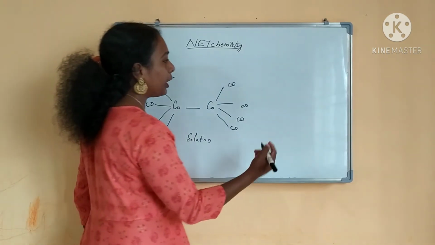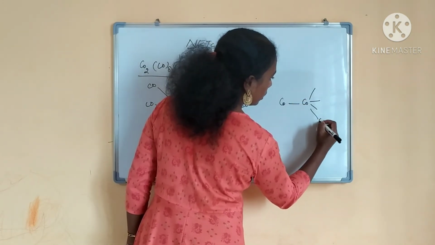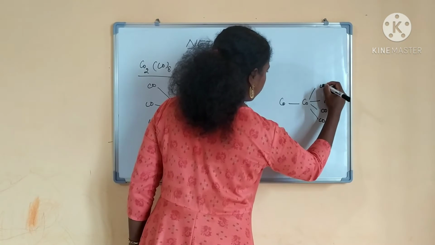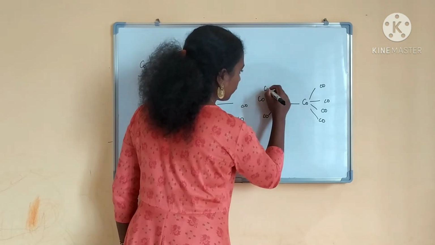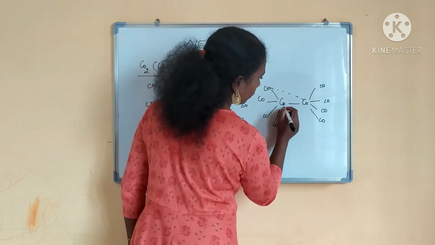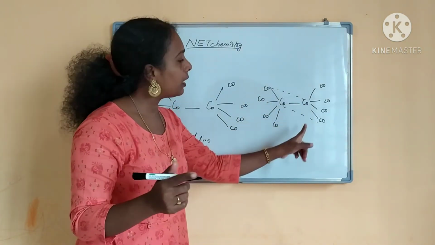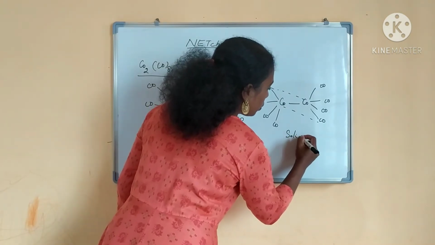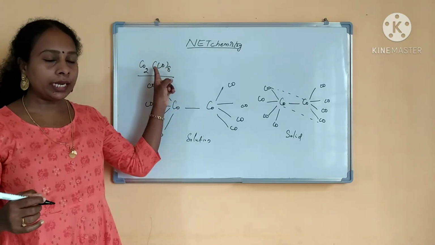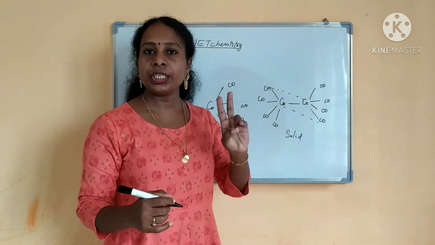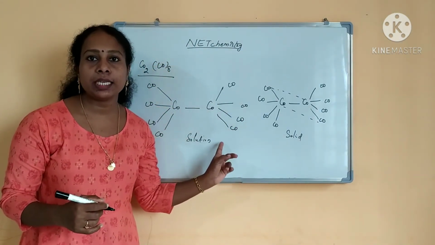There is no bridging. If you take the solid state, 2 cobalt, and each cobalt atom containing 4 COs, right? Both sides this carbonyl is attached to Co while bridging is there. What is this form? In solid form. So solid form in Co2(CO)8. This has 2 bridging present in solid state, and if you see the solution state, only end-on carbonyls are present. Clear? This is very important.